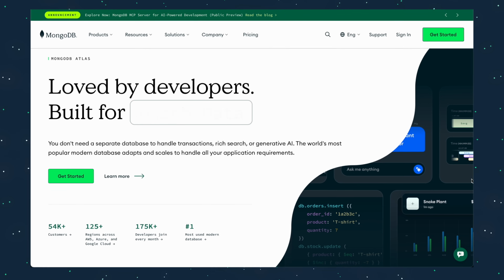Now, this portal also relies on a database because obviously we have to store information like how many licenses a company bought or who those licenses for courses are assigned to. And for that, we're using MongoDB. And the reason I'm using MongoDB is that it gives us a lot of flexibility as the data model evolves. So there's no rigid schemas. We can roll out new features without having to do many migrations.